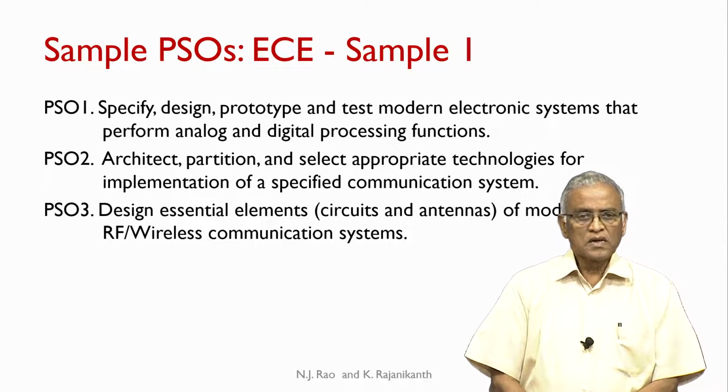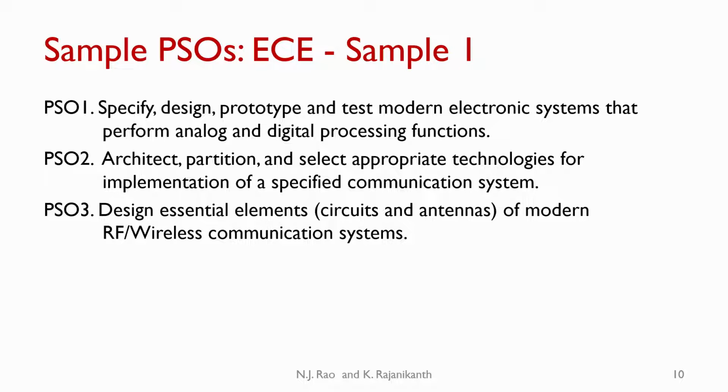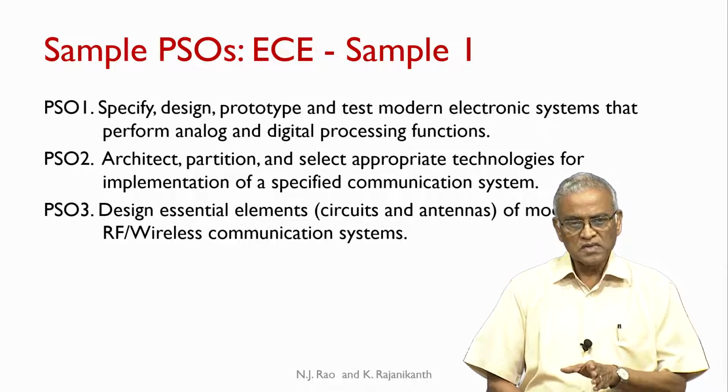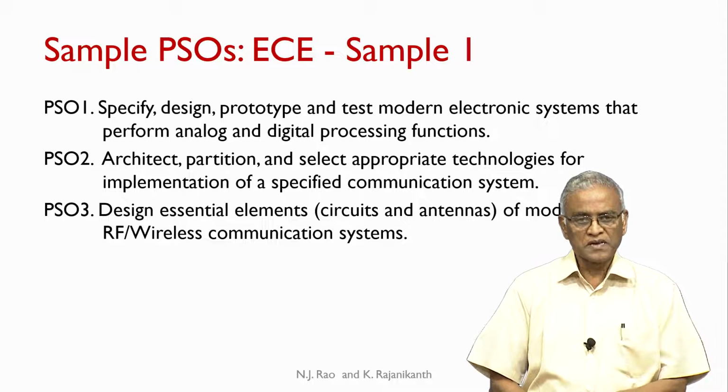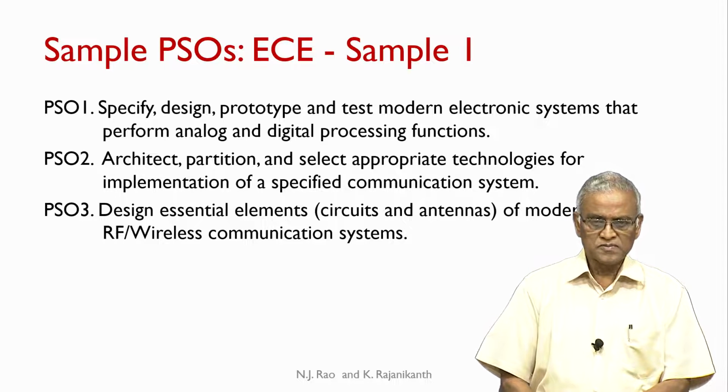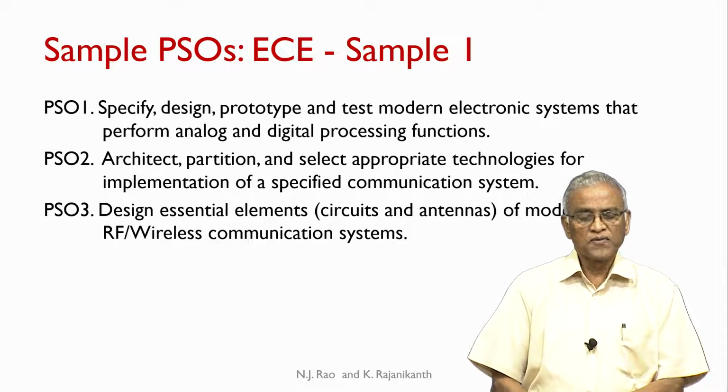And the third one, design essential elements, circuits and antennas of modern RF wireless communication systems. This, as you can see, because of the facilities they have, faculty they have, this particular program has used this statement to differentiate itself. That means, potentially if a student wants to specialize in these areas, he knows that this particular department has the required facilities to train him in the area of RF and wireless communication systems. So, that is one differentiating PSO.